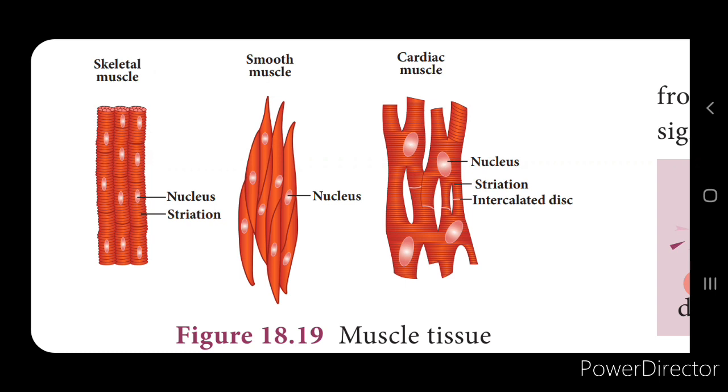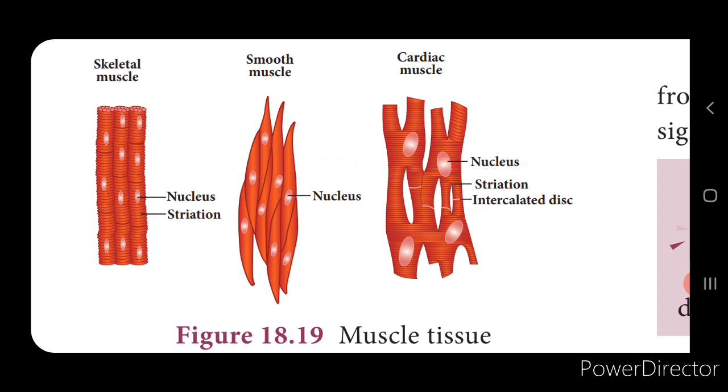Now the next one is the smooth muscles, which are uninucleated. Each cell consists of only one nucleus, and the fibers do not bear any stripes, isn't it? These are involuntary muscles, and they occupy the walls of the blood vessels, gastric glands, intestinal villi, urinary bladder, etc. These consist of smooth muscles.